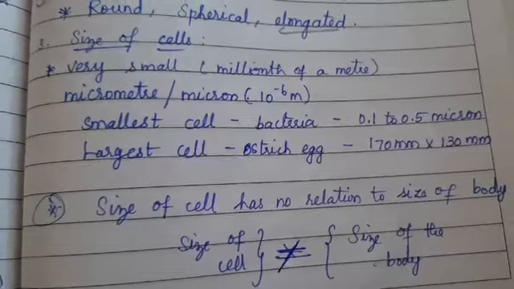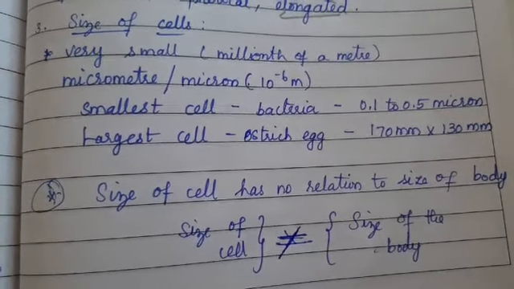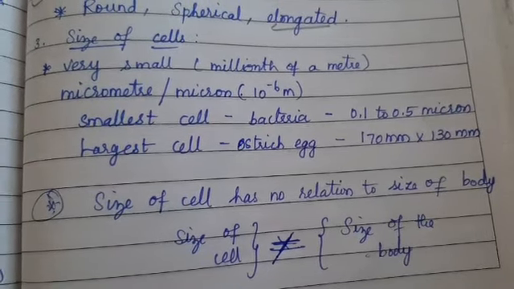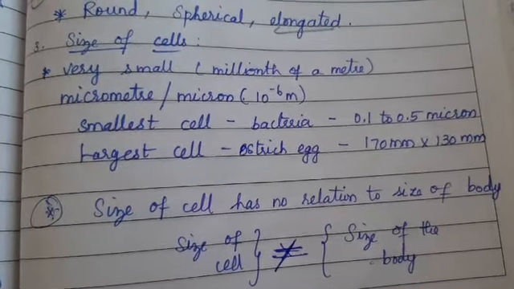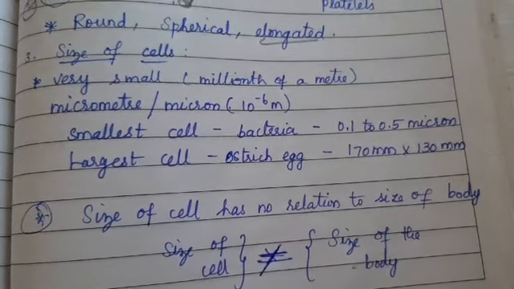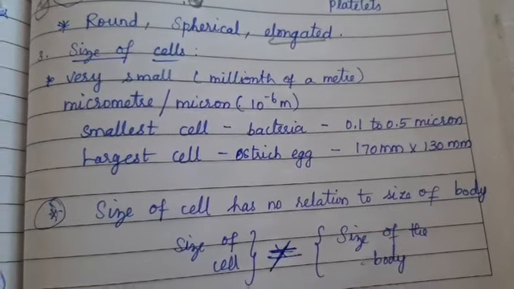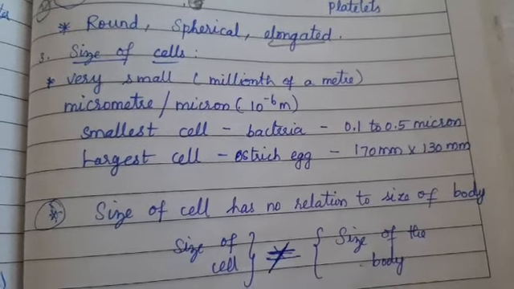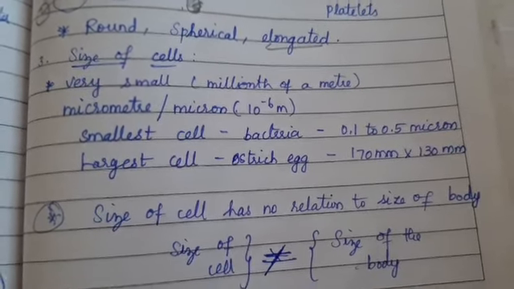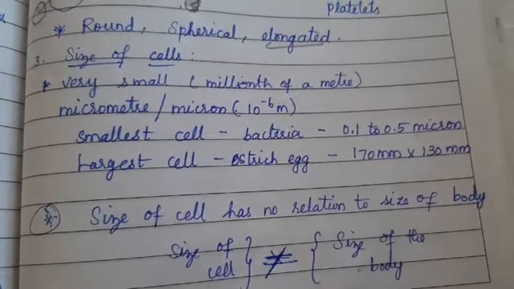We humans are also comparatively big in size compared to the goat or hen. Does it mean that the cells present in the human body are larger than the hen's egg cell? No. So always remember that the size of the body has no relation with the size of the cell.